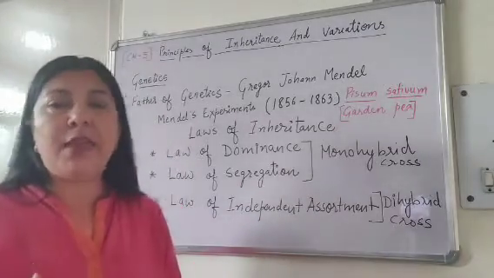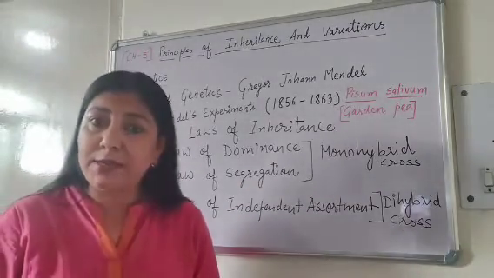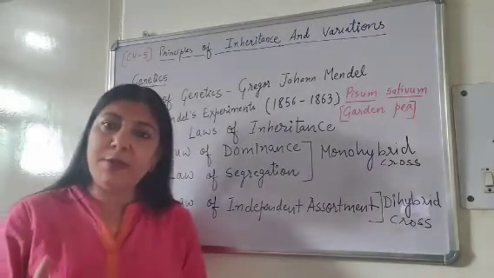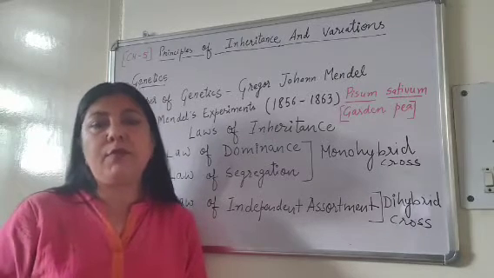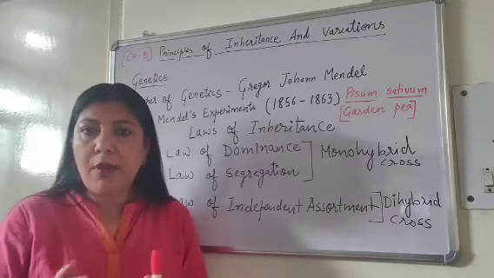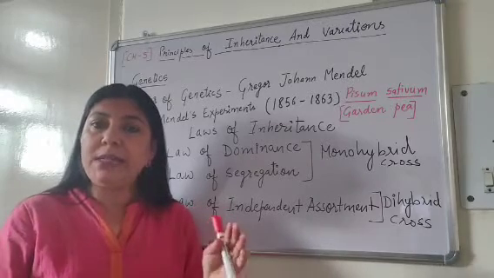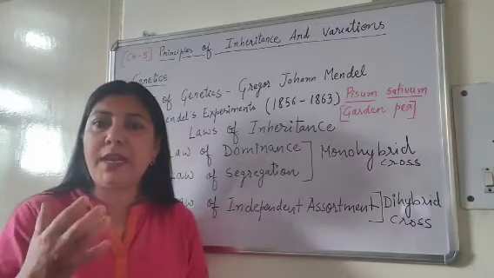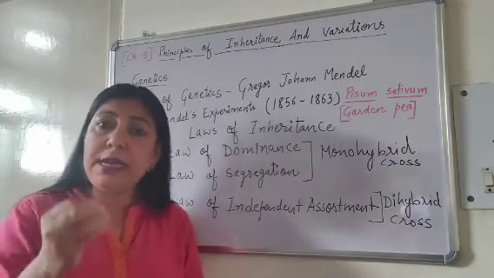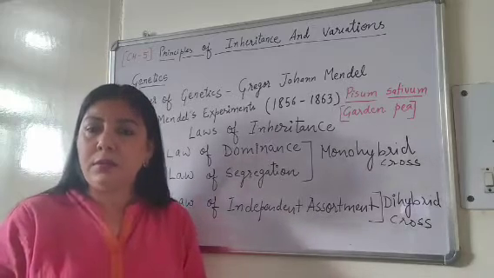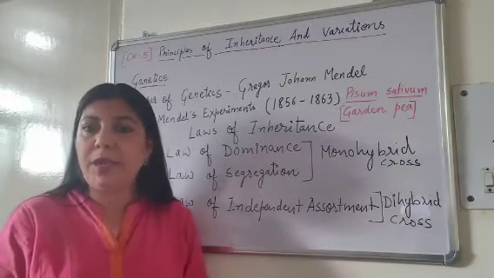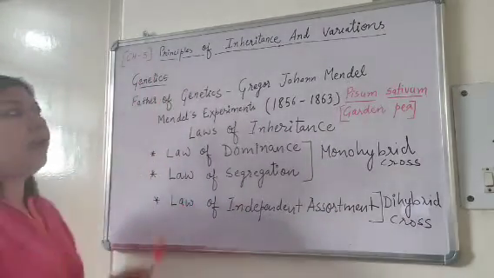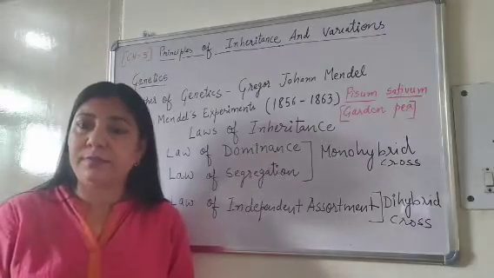Now I am going to take a very important unit, that is the unit of genetics. In this unit we have 3 chapters, and after that we will be studying biotechnology, which has again 2 chapters. Why am I telling you this? Because these 5 chapters are interrelated to each other. So please be very attentive. Try to understand each and every basic of the concept. Okay? So let's begin with chapter number 5, that is Principles of Inheritance and Variations.